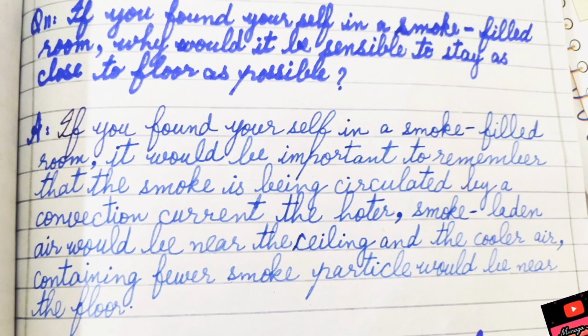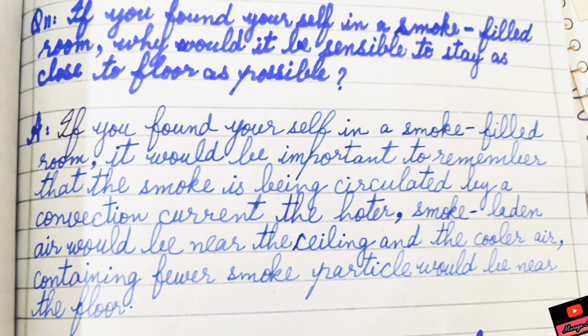If you found yourself in a smoke-filled room, it would be important to remember that smoke is being circulated by a convection current. The hotter smoke-laden air would be near the ceiling, and the cooler air containing fewer smoke particles would be near the floor. So you should lie down, as it is the safest place there to avoid suffocation. Okay, this answer is done.